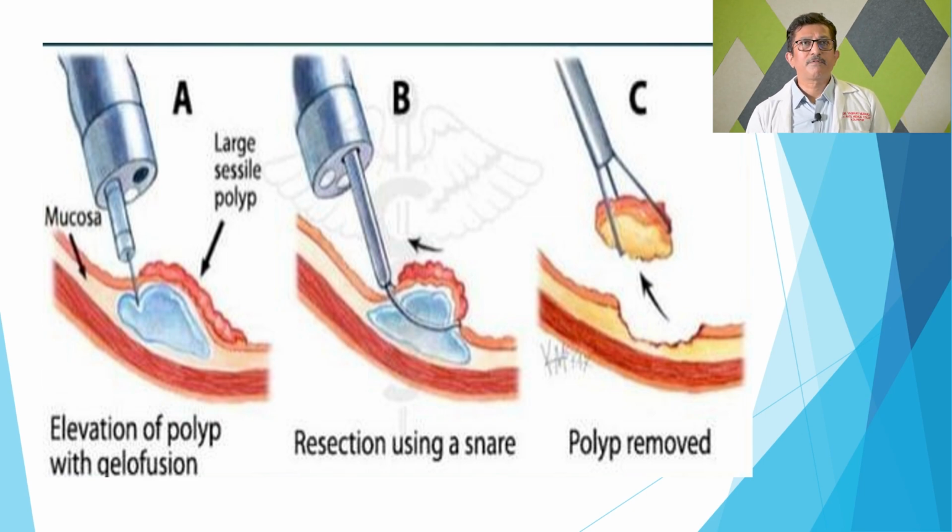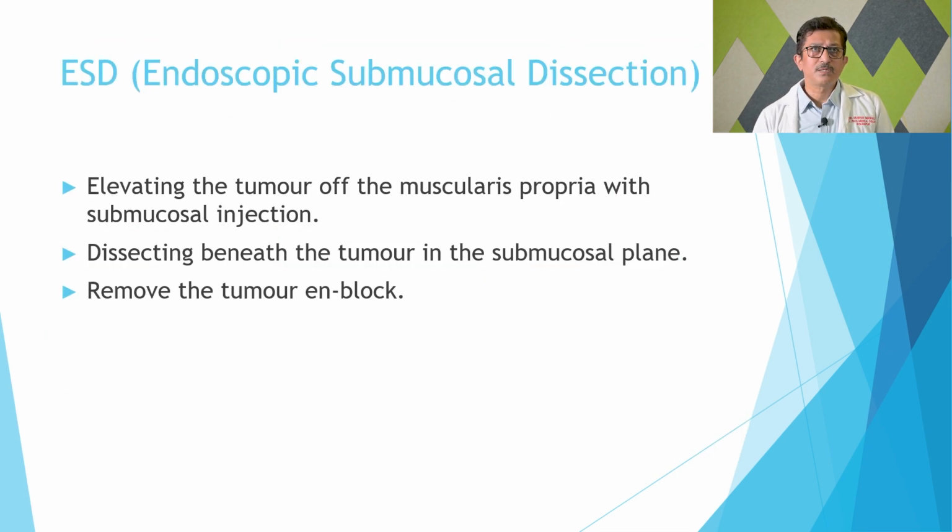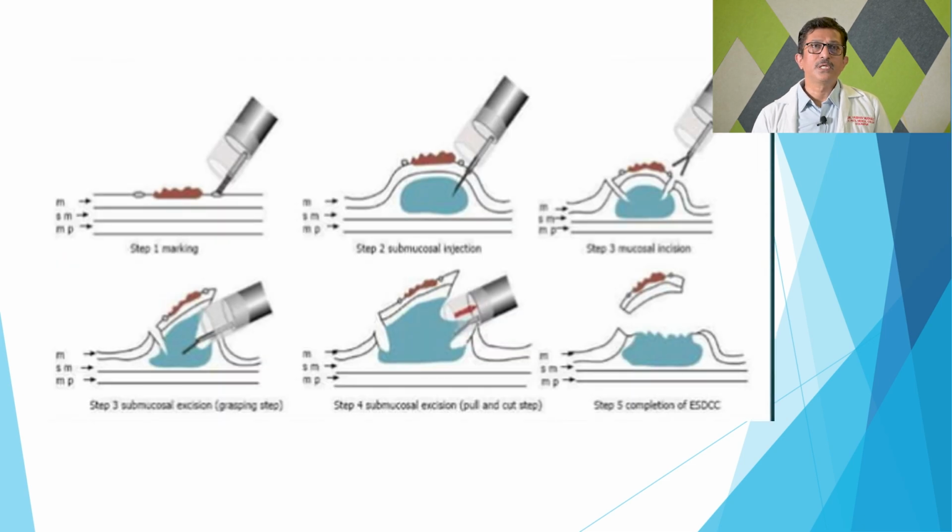ESD is a similar type of procedure but done for longer or larger mucosal tumors. Here the mucosa is elevated in a similar way and there is dissection beneath the tumor in the submucosal plane, and the tumor is removed en bloc. And this is the picture of ESD, endoscopic submucosal dissection.